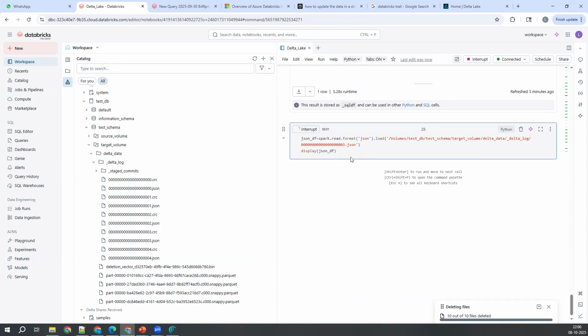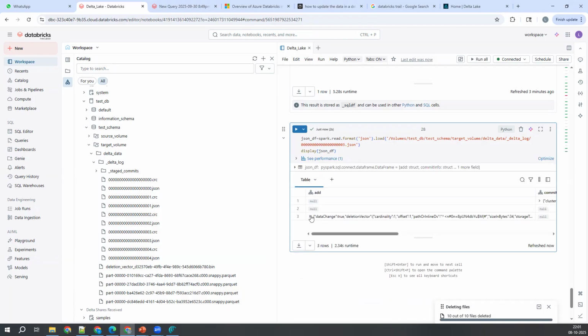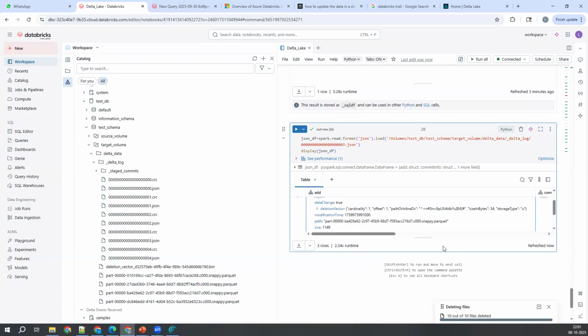3.json, what is there inside that? I just wanted to understand here. See, it is adding one file. The add operation is happening here. So what has happened here? A deletion vector file is created here. Okay, cardinality 1, offset 1, path online DB, something they have given here.